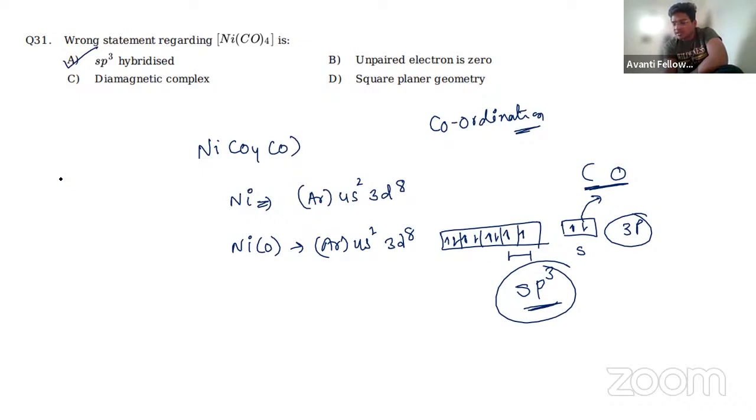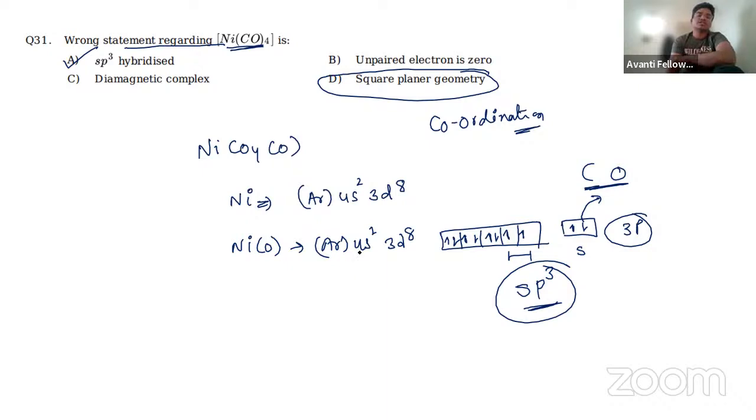They are asking about the wrong statement. So we can clearly say that it is actually tetrahedral, but here they have mentioned square planar geometry.